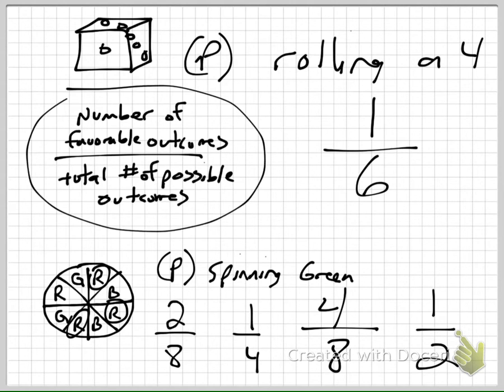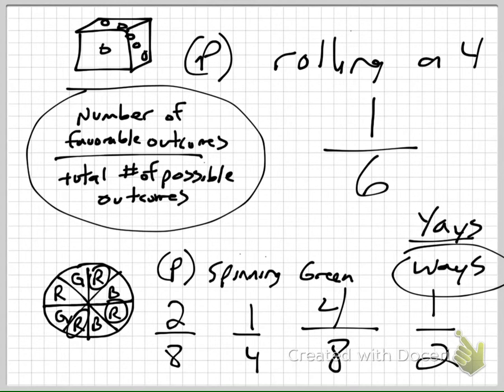Okay. Instead of having number of favorable outcomes over the total number of possible outcomes, I change this to something very simple, and it's yays over ways. In other words, how many total ways could this thing land? How many total ways could this thing go? Whatever we're talking about, it's the total number of ways it could happen. And then the number of yays is how many, yay, it worked, or yay, I did it. Does that make sense? You can do this with any number of things.